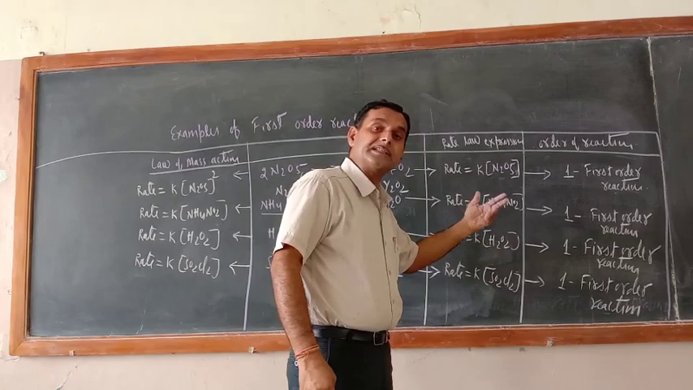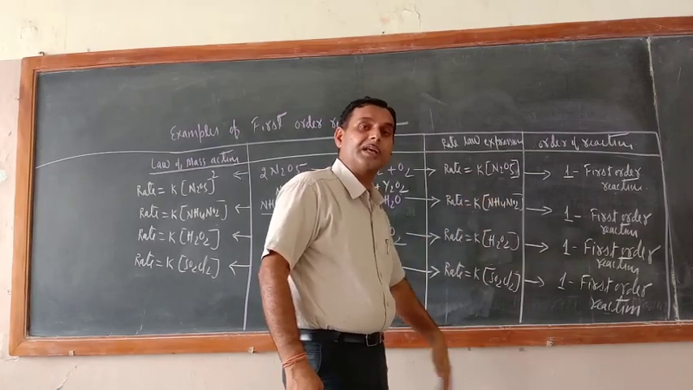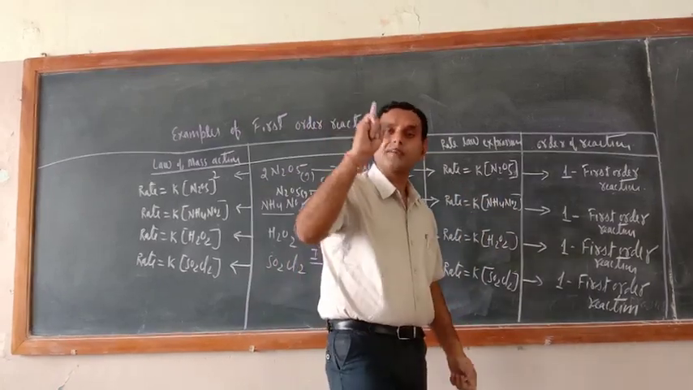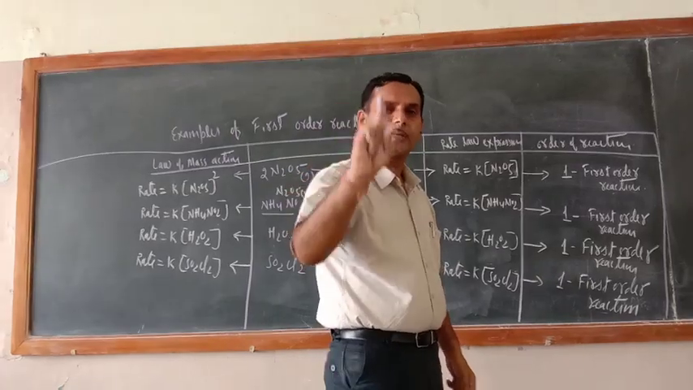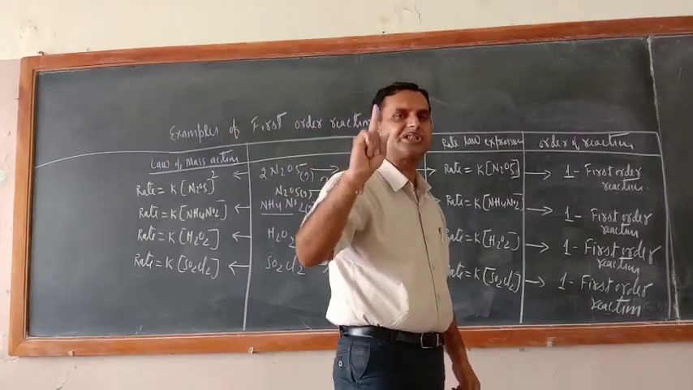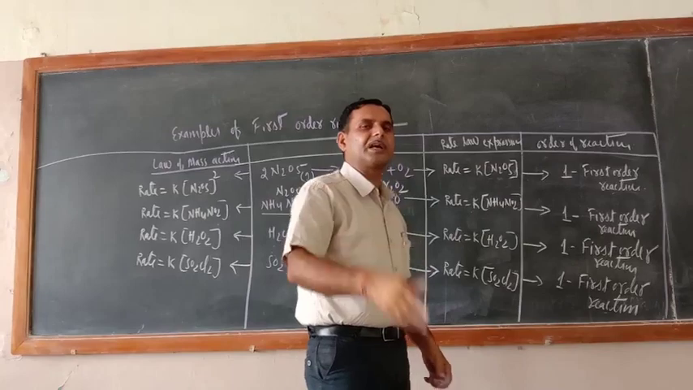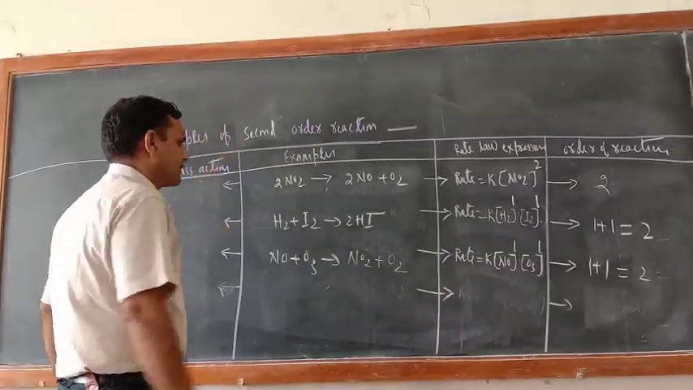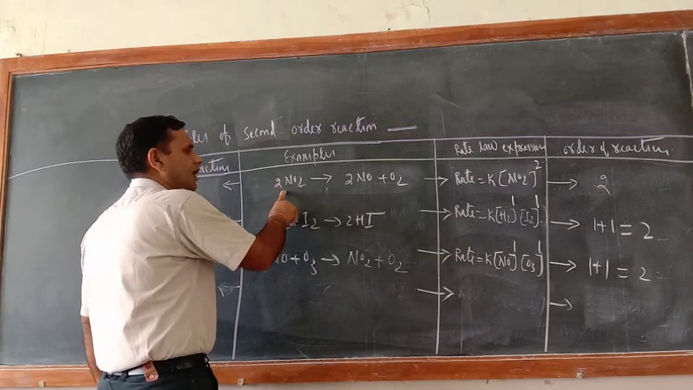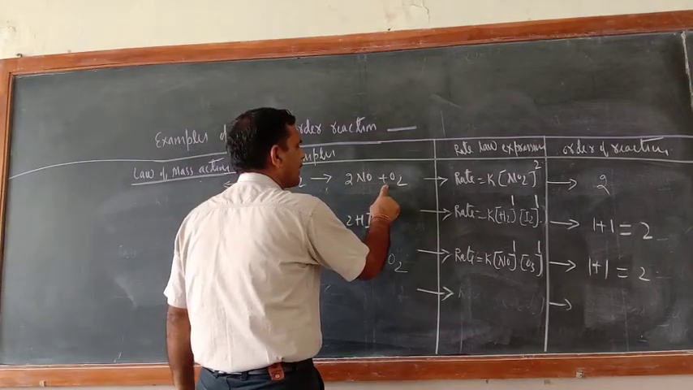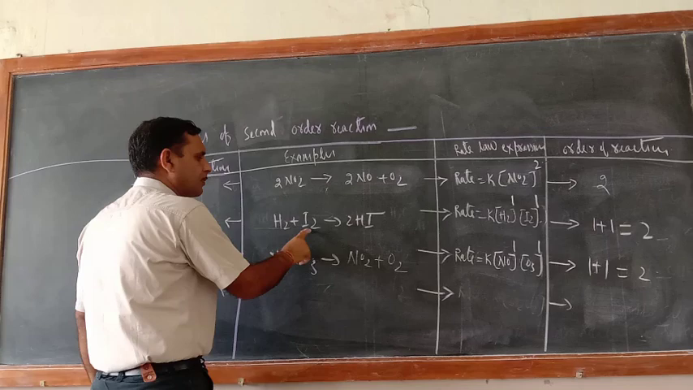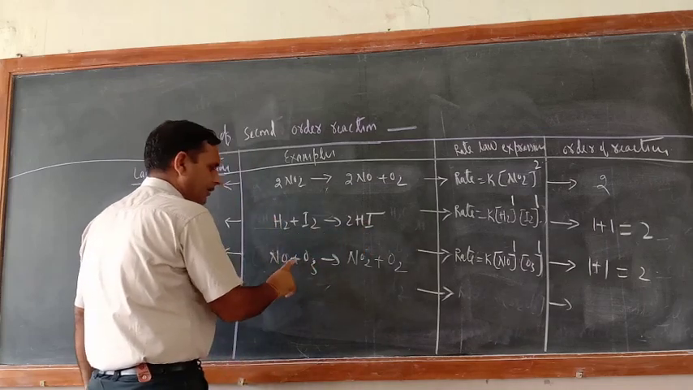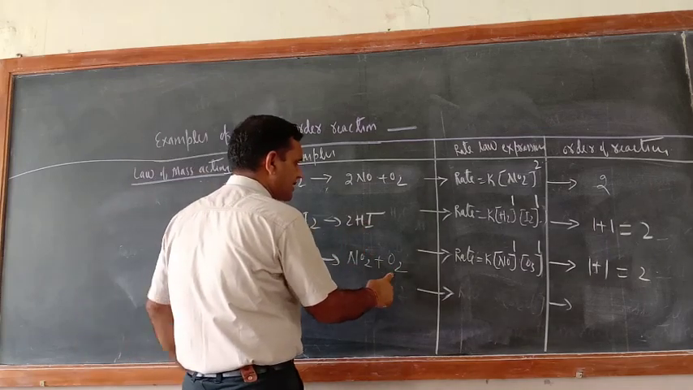So in turn this is also experimental only. In order of reaction we are mentioning the number of those reacting species whose concentration changes during the course of chemical reaction. Now examples of second order reaction. See the example. 2NO2 equal to 2NO plus O2. H2 plus I2 equal to 2HI. NO plus O3 equal to NO2 plus O2.